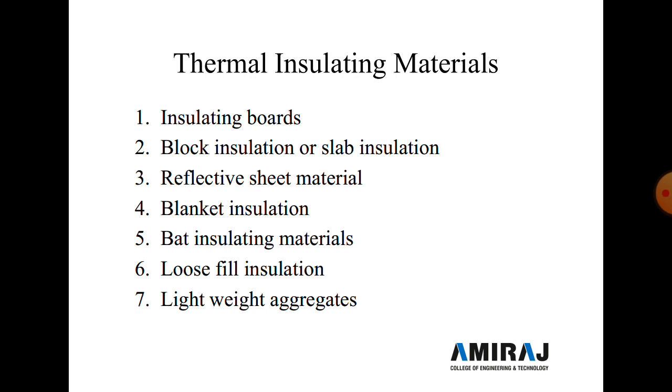Now seventh is lightweight aggregate. Different types of aggregate like vermiculite, blast furnace slag, and burnt clay aggregate are lightweight aggregates. If these lightweight aggregates are used in concrete, it provides greater resistance to heat, and hence this type of lightweight aggregate is used in construction to make structures heat proof.